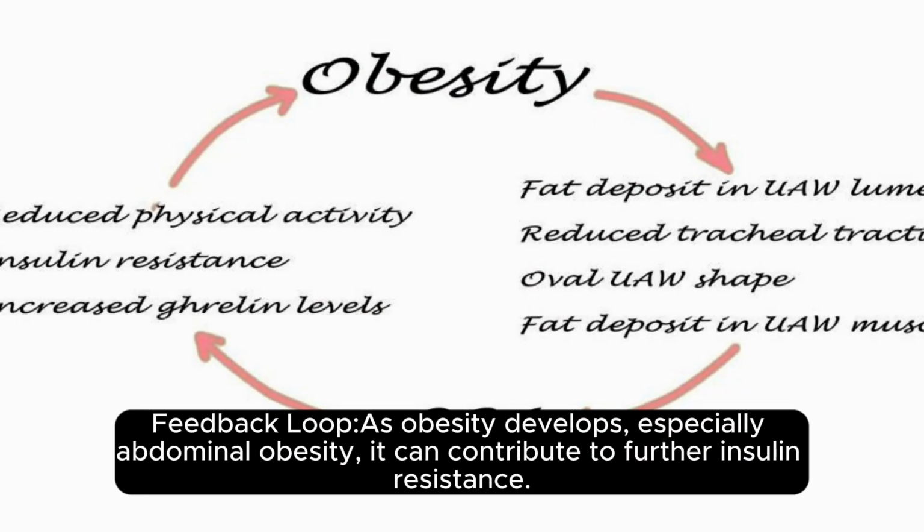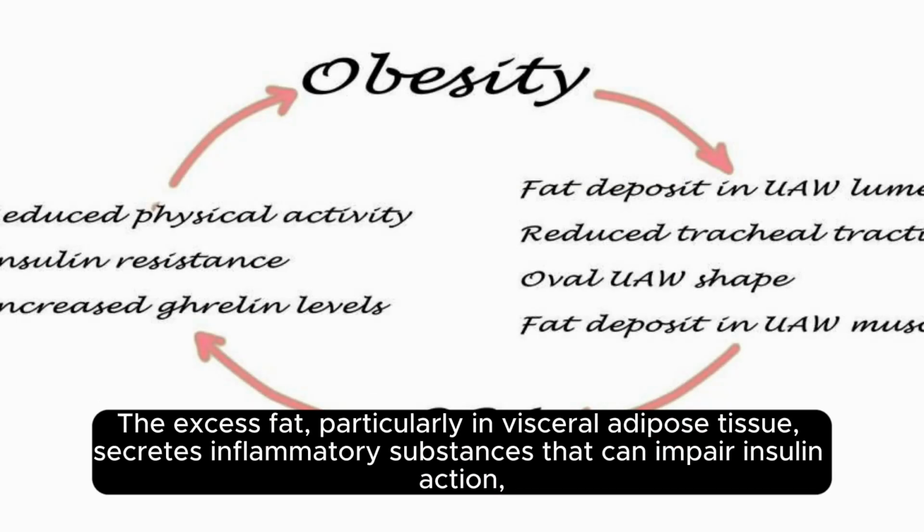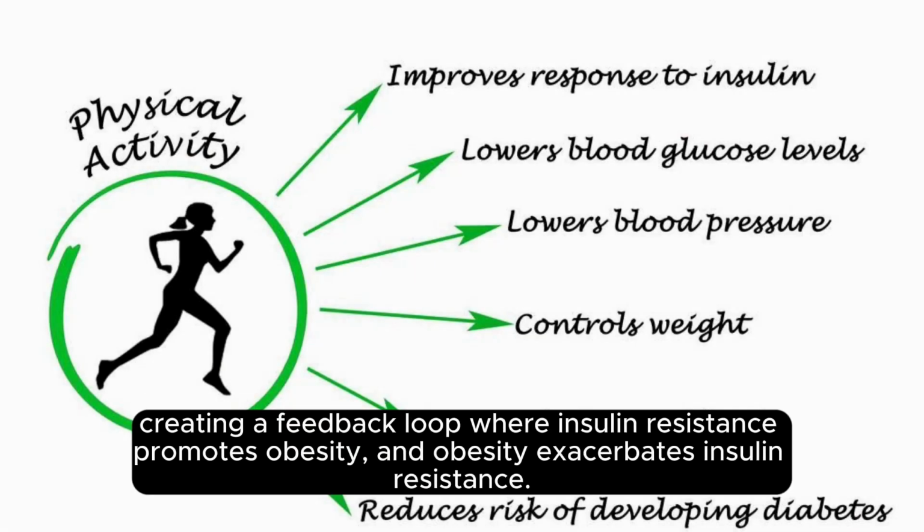As obesity develops, especially abdominal obesity, it can contribute to further insulin resistance. The excess fat, particularly in visceral adipose tissue, secretes inflammatory substances that can impair insulin action, creating a feedback loop where insulin resistance promotes obesity, and obesity exacerbates insulin resistance.